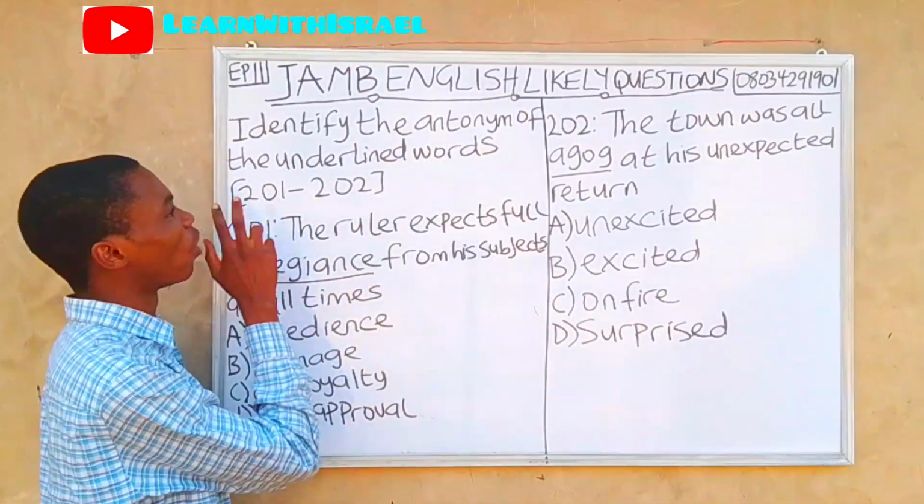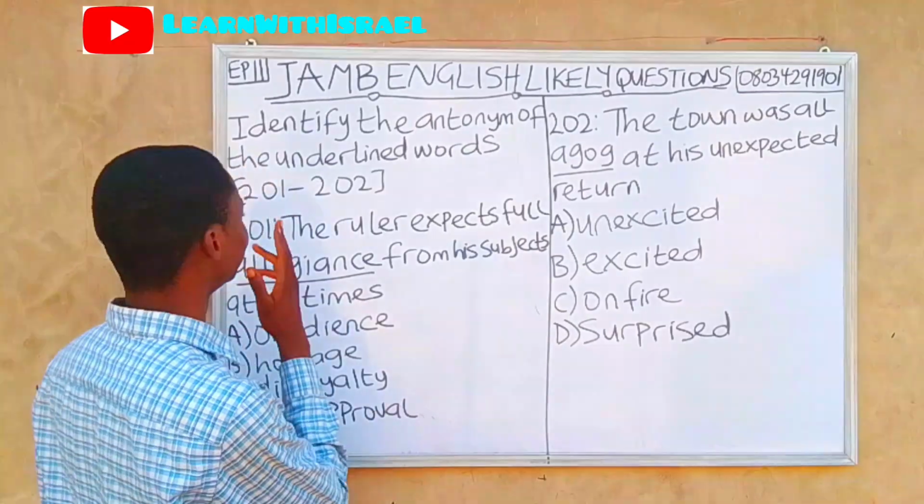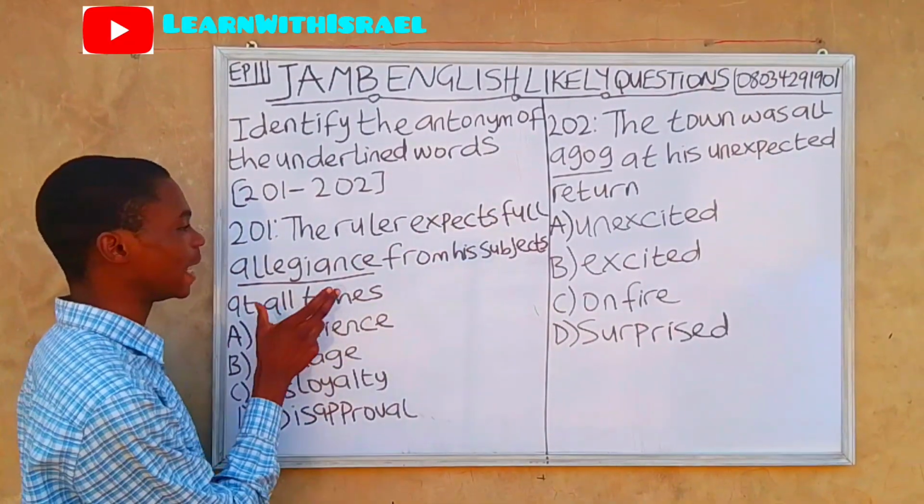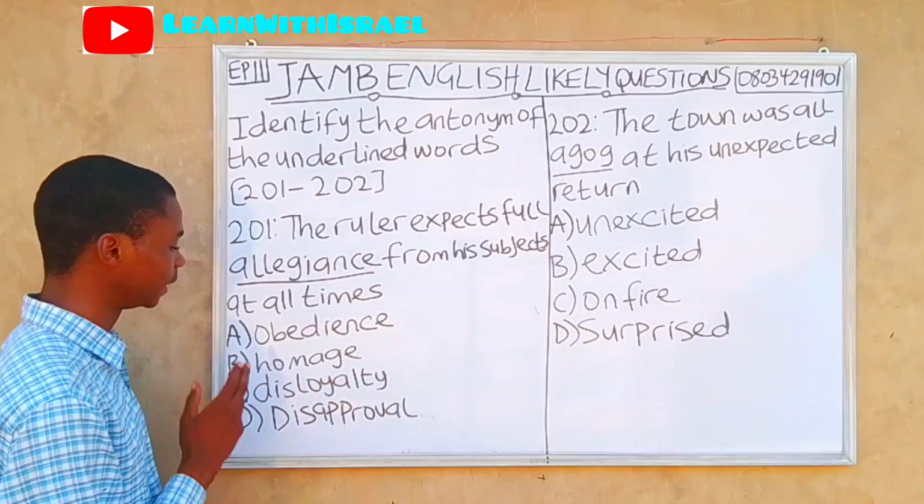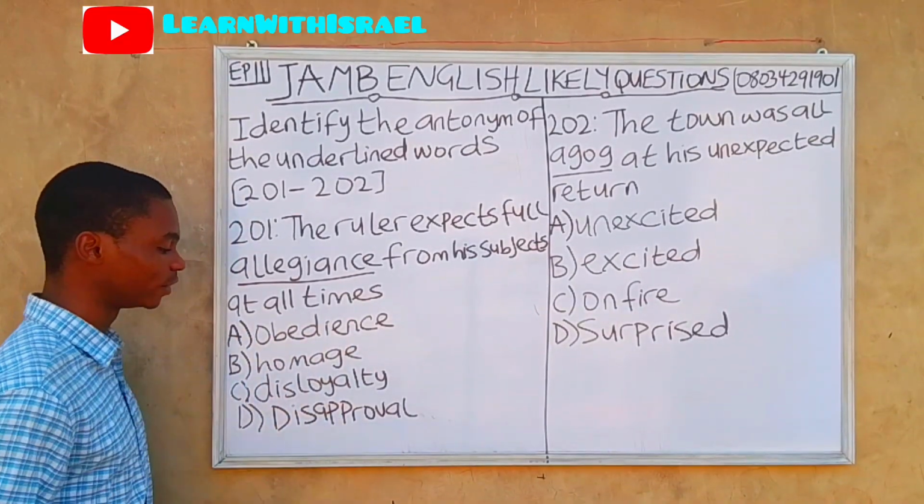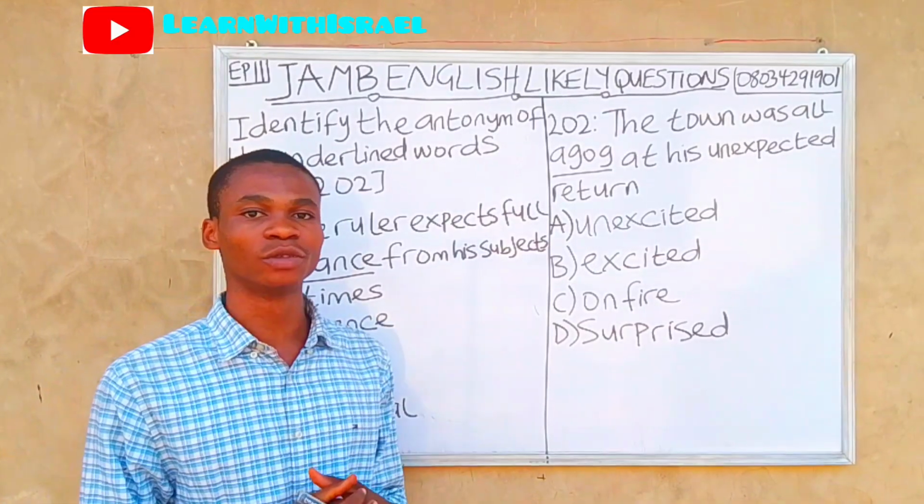Identify the antonym of the underlined word from question 201 to question 202. The ruler expects full allegiance from his subjects at all times. A. Obedience. B. Homage. C. Disloyalty. D. Disapproval.